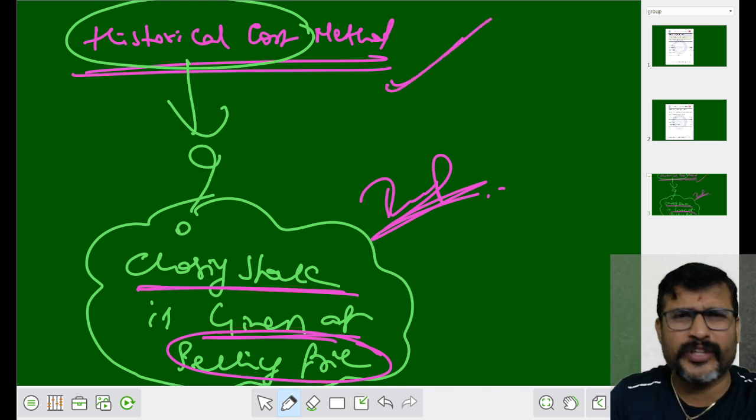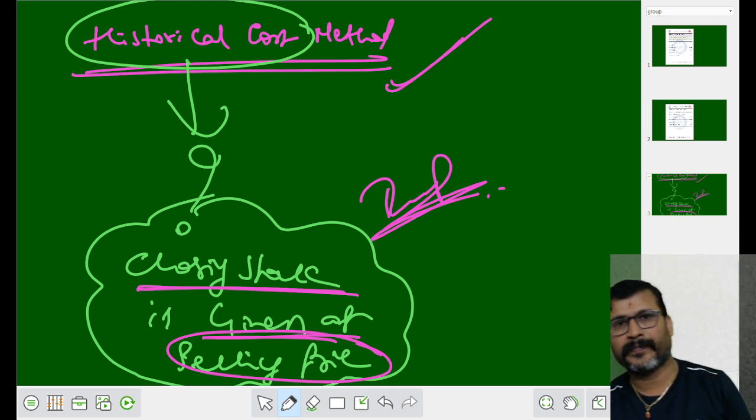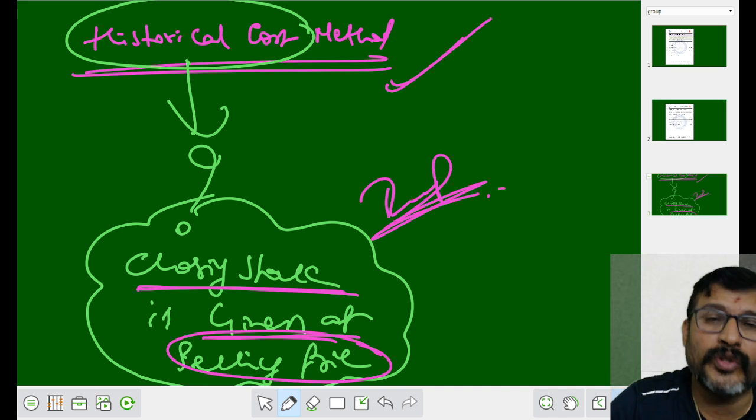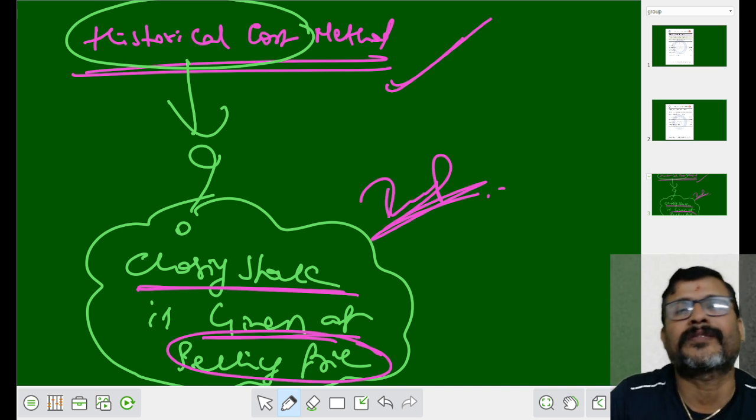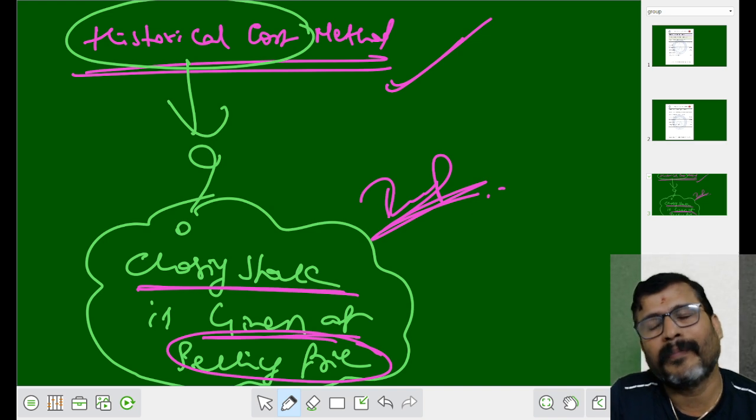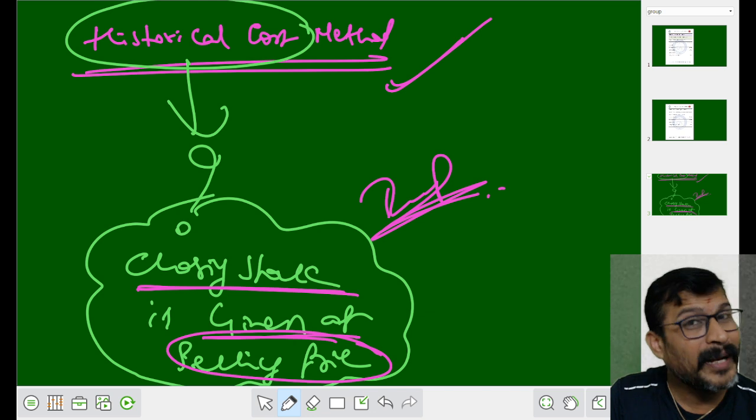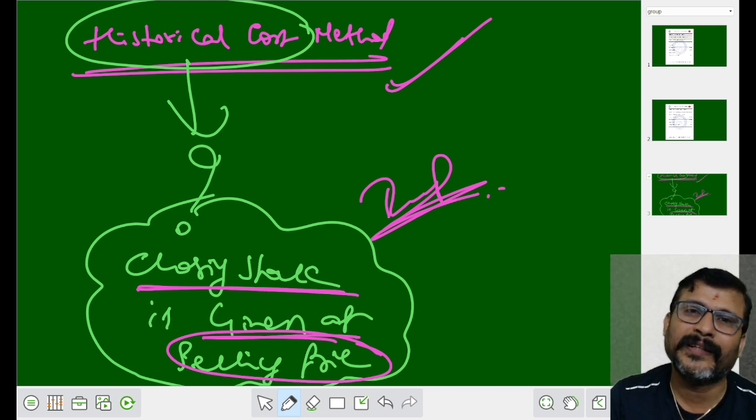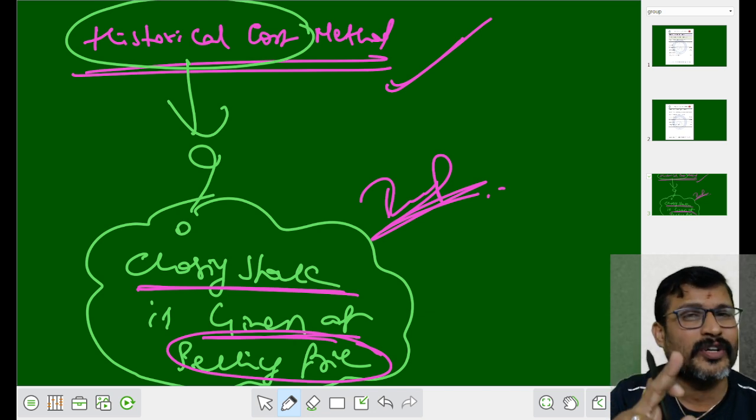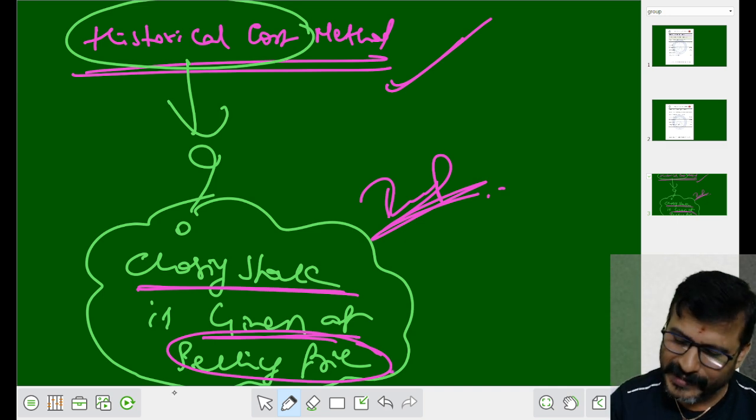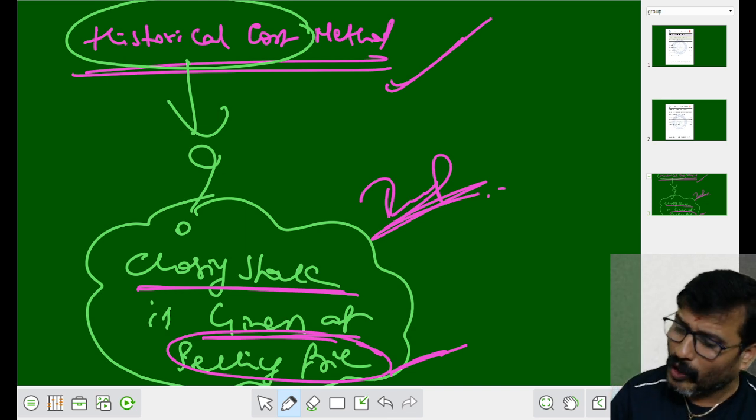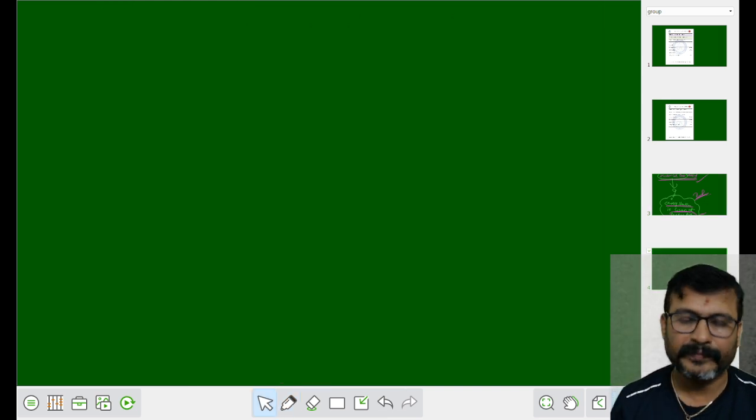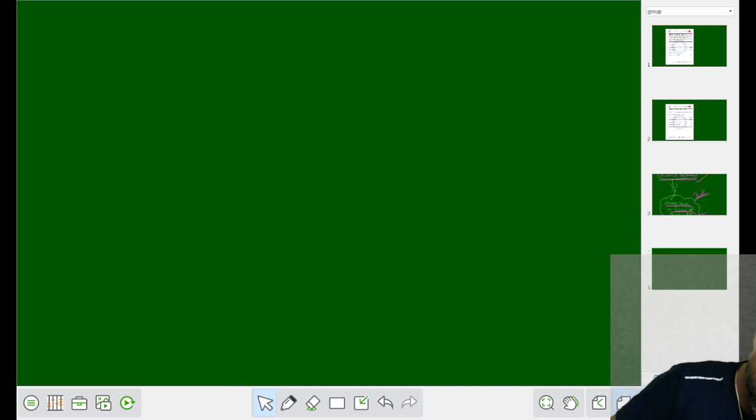I will tell you the procedure and all at a later stage. First, as a student, you should know when we can apply the historical cost method. My dear student, we can apply the historical cost method when the closing stock is given to you at the selling price. Got it? Next, how to ascertain the stock? How to ascertain the stock?